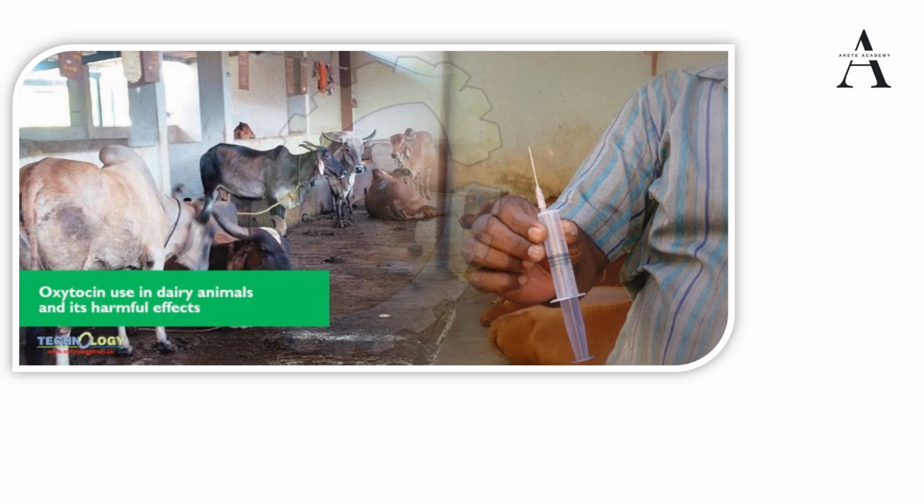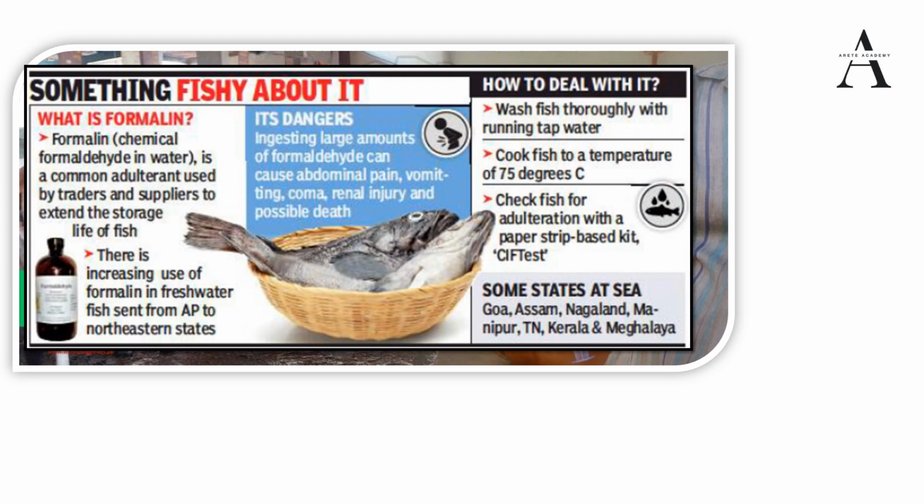The next one is formalin. Formalin was in the news because formalin, a chemical, formaldehyde in water, is a common adulterant used by the fishermen community for storage, or for increasing the shelf life of fish. There is increasing use of formalin in freshwater fish, and that is harmful, with an impact on the human body. So this was also in the news. Whenever such chemical names come up and they ask us to match them, we should remember them. Don't go by face value that this was in the news long back. UPSC can ask anything, so we should always be ready.